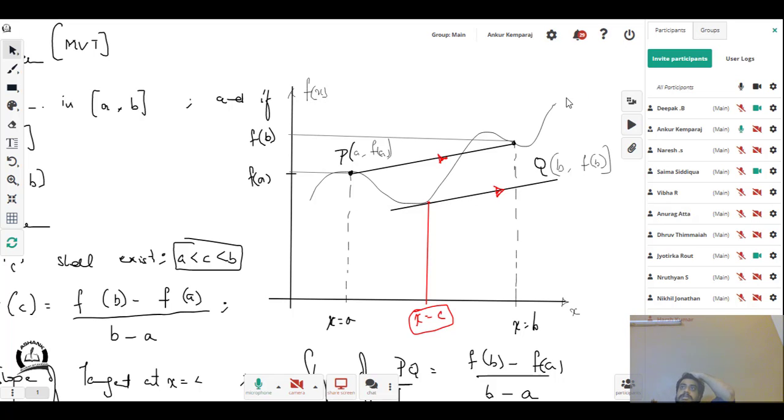Anybody did not understand this, please raise your hand. Has any of your schools and colleges done this? Have they started doing this mean value theorem and Rolle's theorem? Vibha, okay. All right.